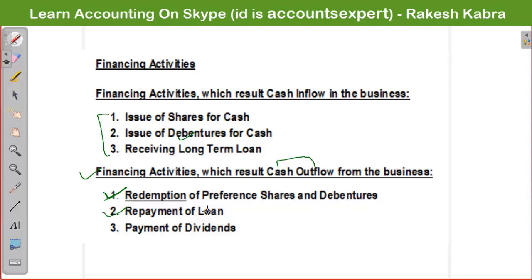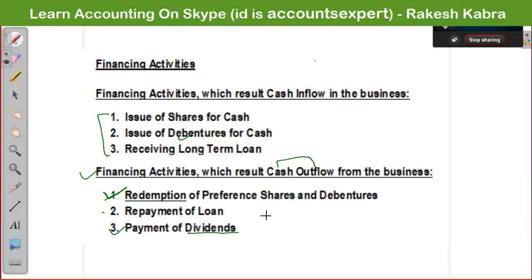And repayment of loan is also what? Cash outflow. When you repay the loan, there will be cash outflow from the business. So see, next is payment of dividend. Dividend is a payment which we have to make to the shareholders at the end of each financial year.